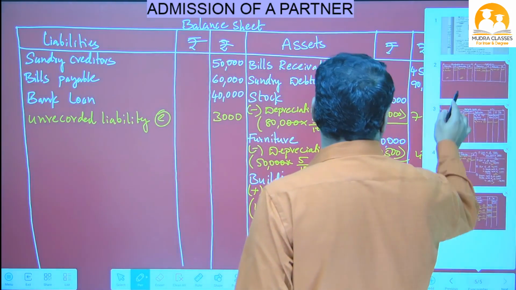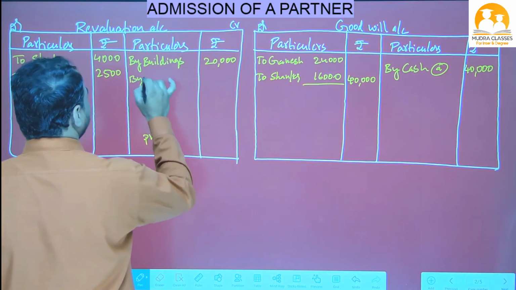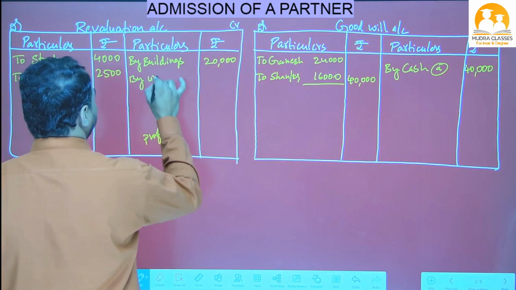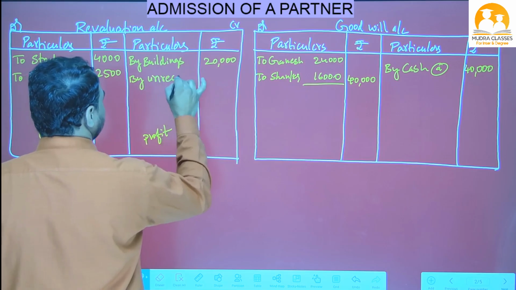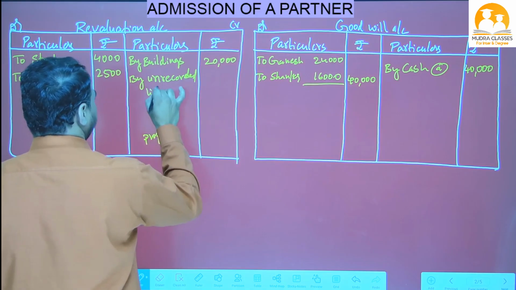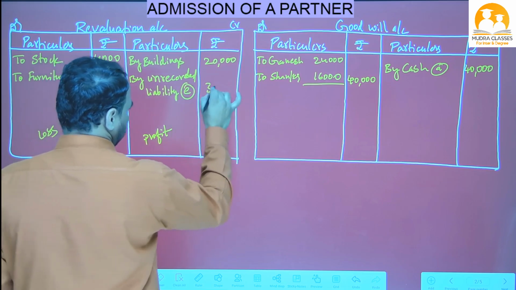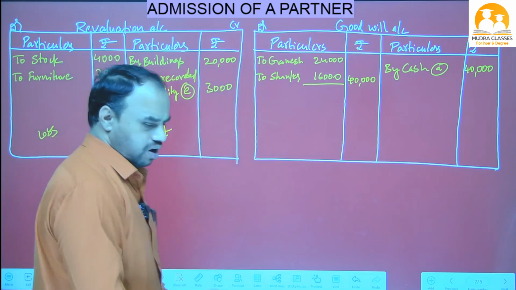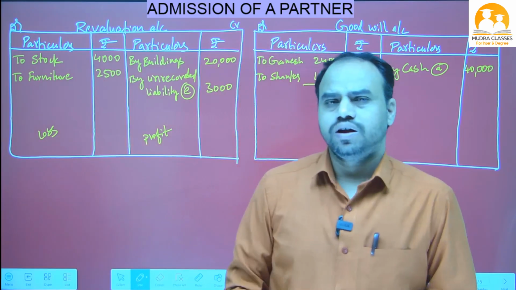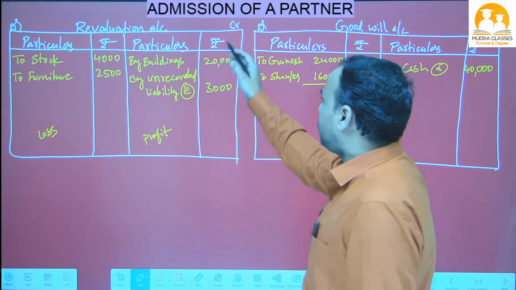So one more time we will write in the revaluation account credit side by unrecorded liability, adjustment number E, amount 3,000 rupees. Okay, with this all adjustments are completed, beta. Now we have to close the accounts one by one. First we will close the revaluation account.